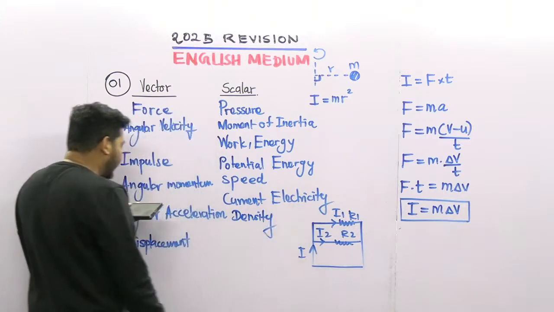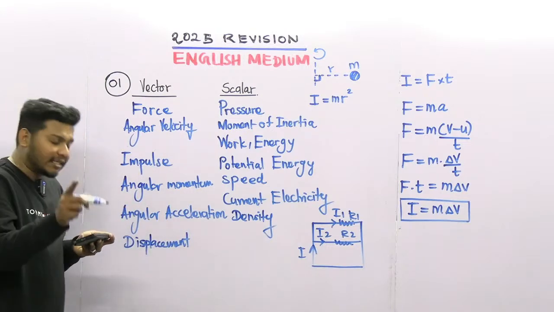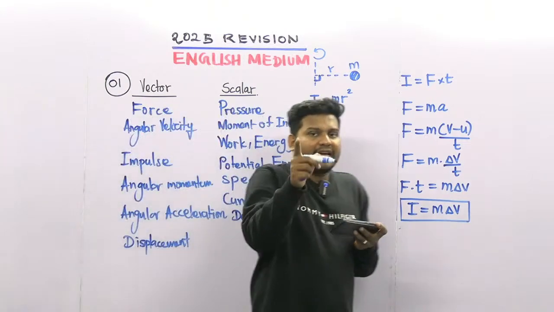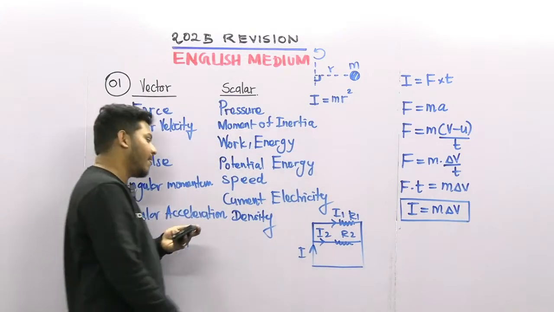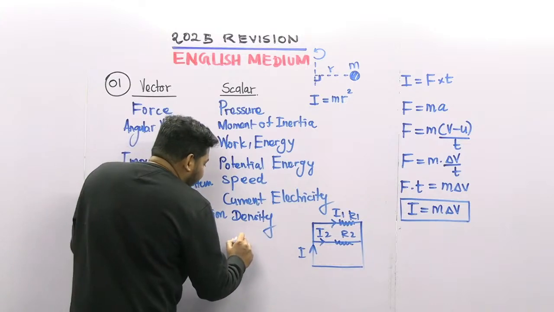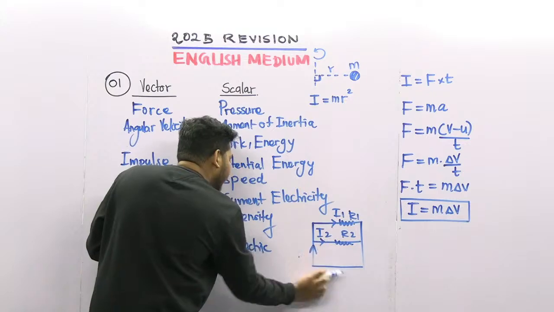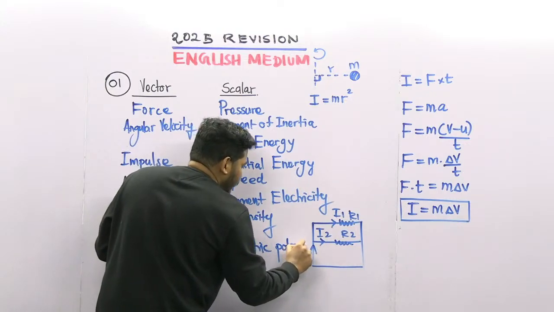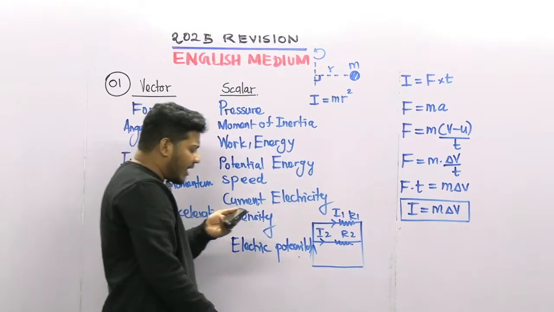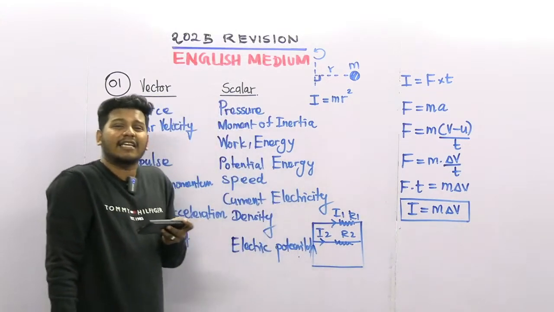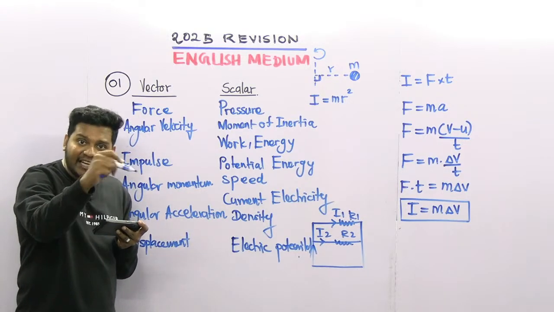Okay, right, density is a scalar, angular momentum is a vector. Electric potential, guys, is a scalar quantity. We will study this in electric field. Electric potential is a scalar quantity. And electric field intensity, guys, is a vector quantity.